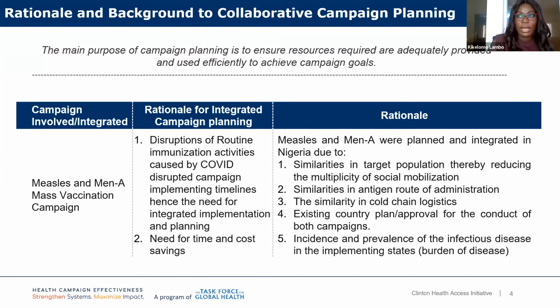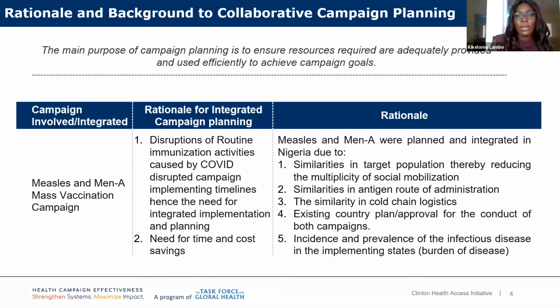In Nigeria, following the incident of COVID, alongside a lot of disruptions that happened, the country found itself integrating campaigns. So there was an integrated measles and MEN-A campaign, measles and yellow fever campaign, etc. And so our case study is really looking at the integrated measles and MEN-A mass vaccination campaign, how it happened, and what lessons can be learned from that campaign.